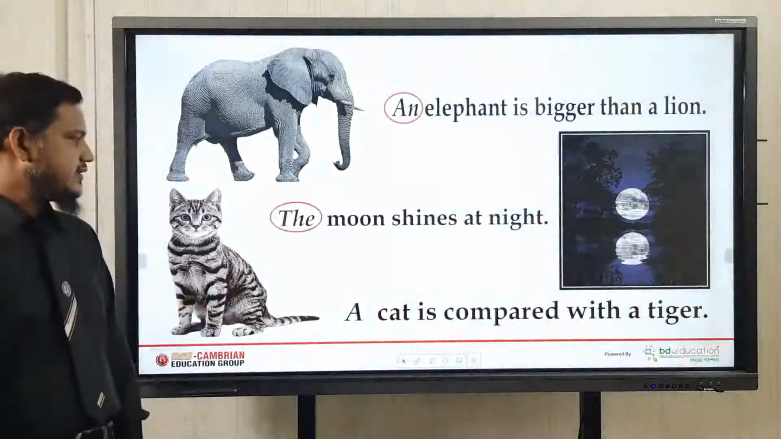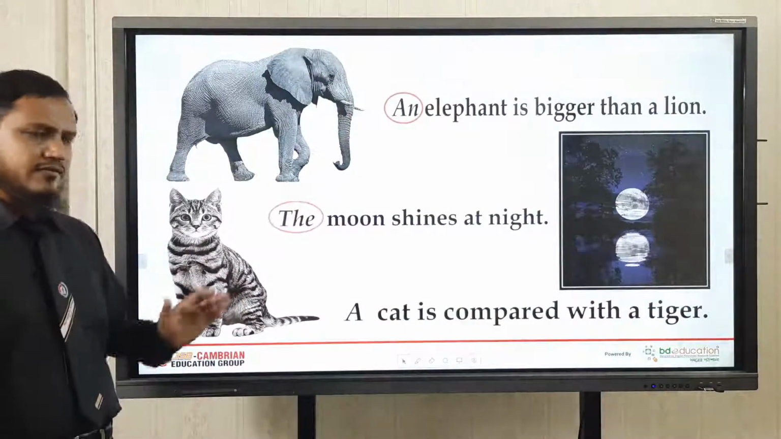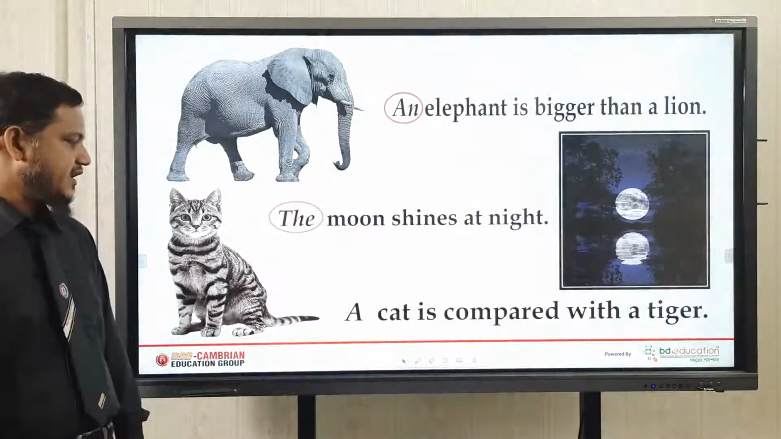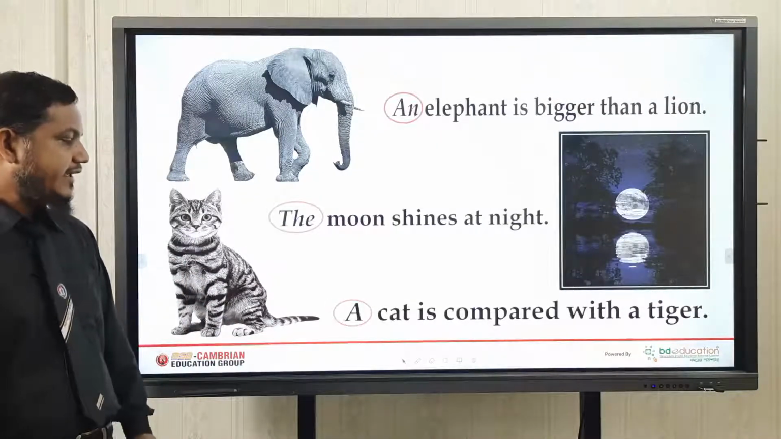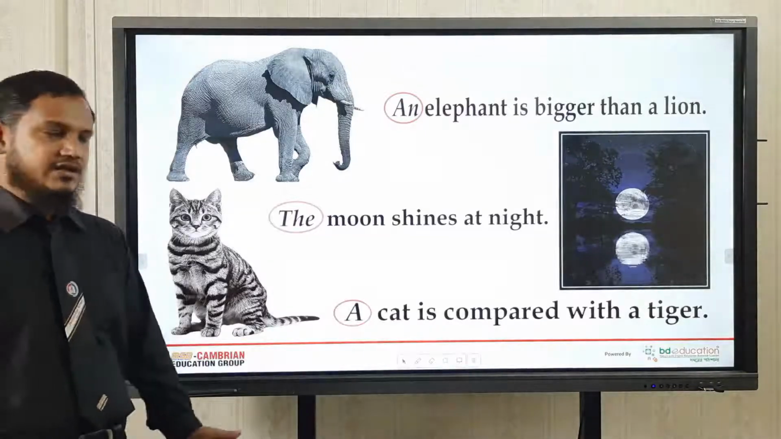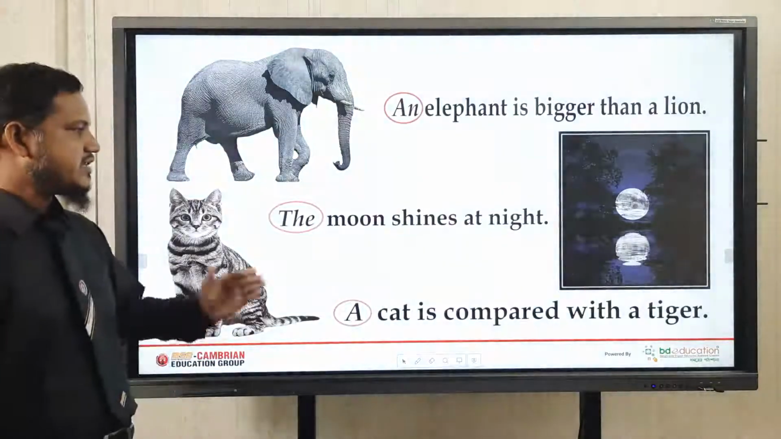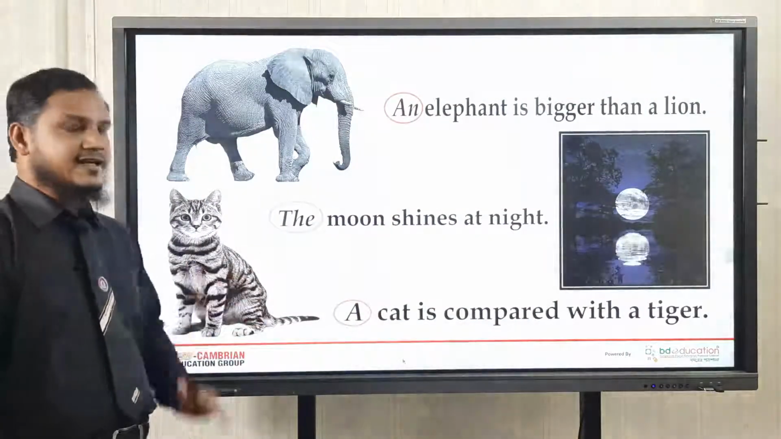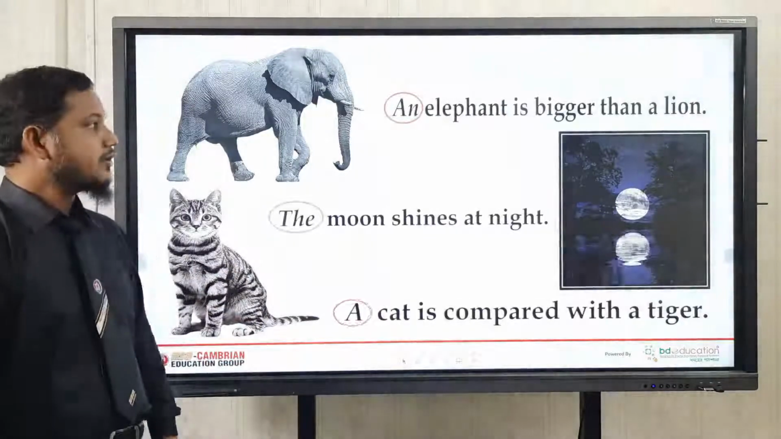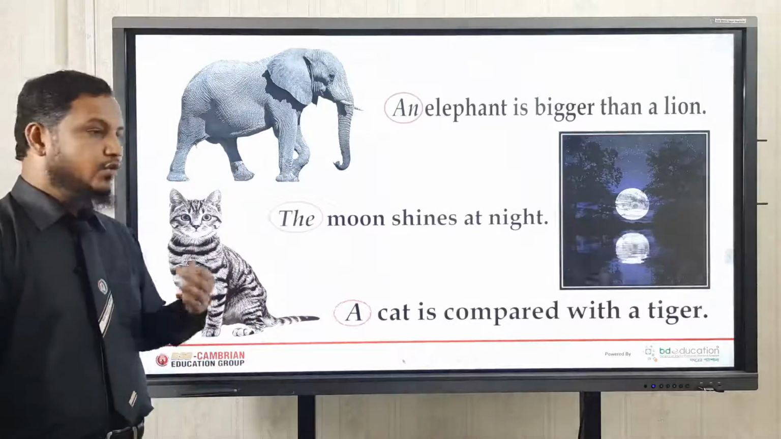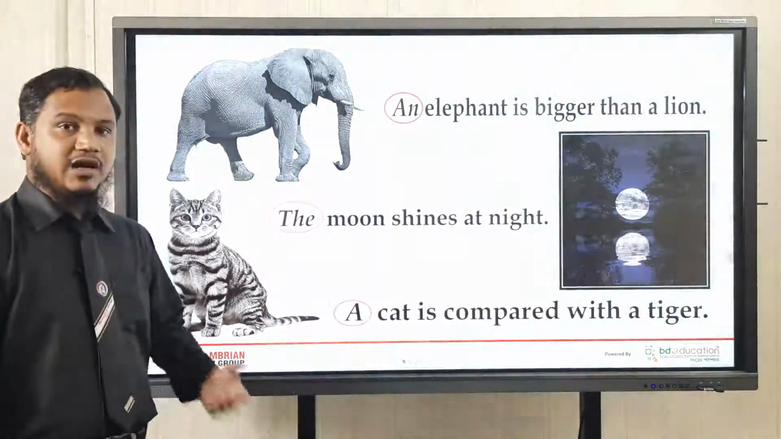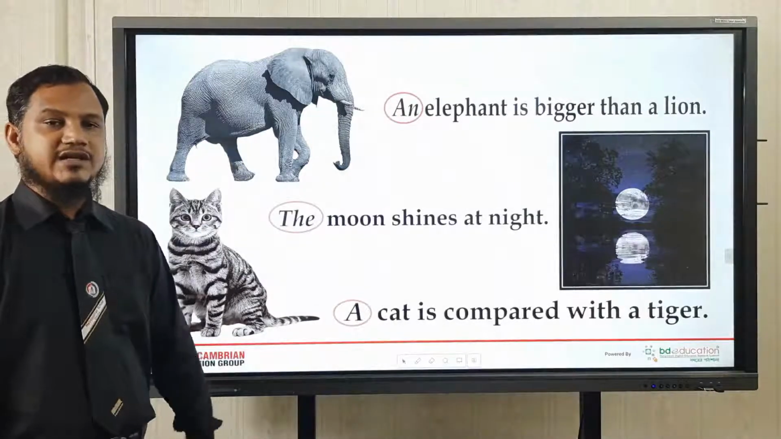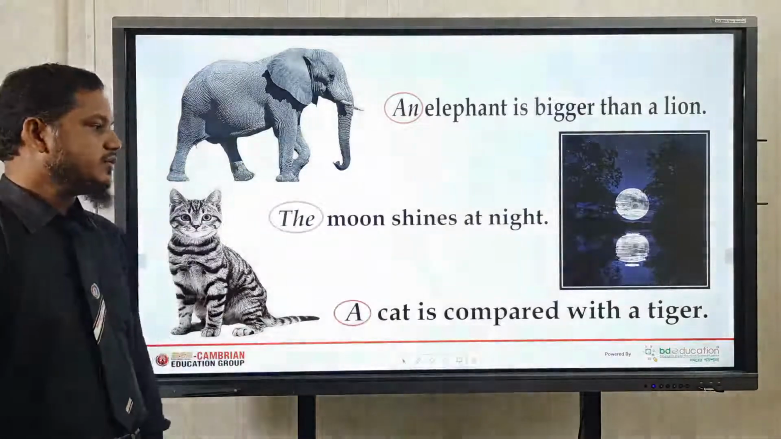And in the second sentence you will see the: The moon shines at night. And in the third sentence you see: A cat is compared with a tiger. Students, you see that there are three sentences and we are using different kinds of article here. So we will learn the place where we can use article and how we can use article. What are the rules and what is the system? Inshallah, I will show you behind place.